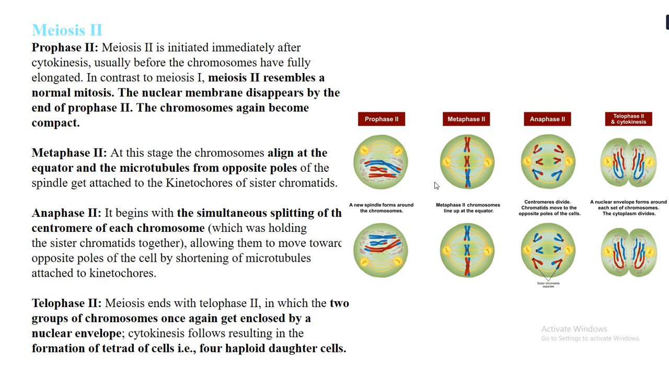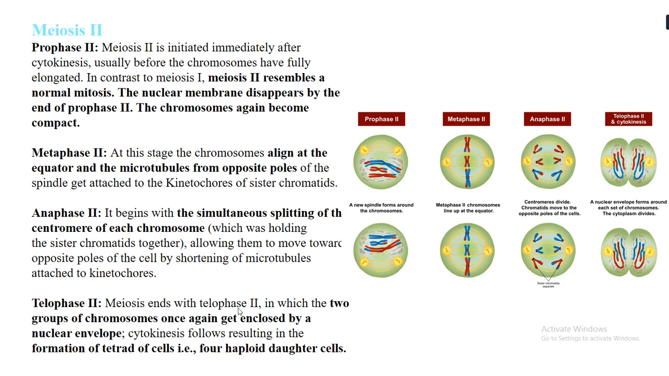Now in metaphase 2, the chromosomes, as you can see in both the cells, get aligned at the equatorial plane, and the microtubules are given out from the two opposite poles of the spindle, which get attached to the kinetochores that you can see over here at the center. This gives rise to anaphase 2. Anaphase 2 begins with a simultaneous splitting of the centromere. So again, there is a splitting of the centromere, and the two sister chromatids move to opposite poles. Then this gives rise to telophase 2.